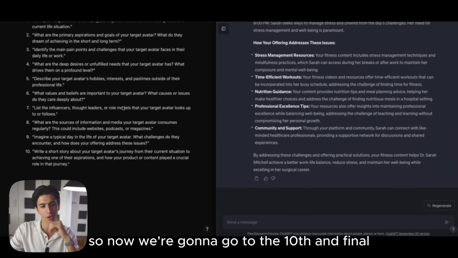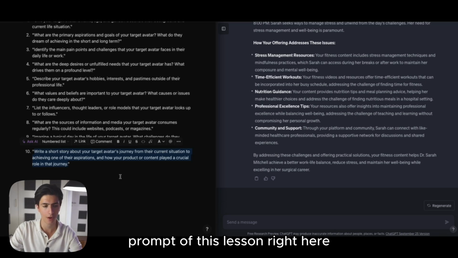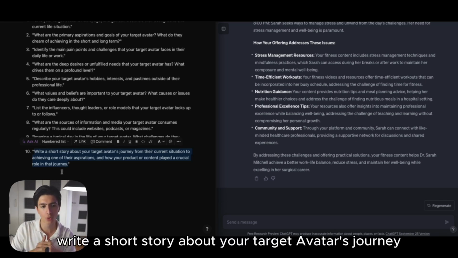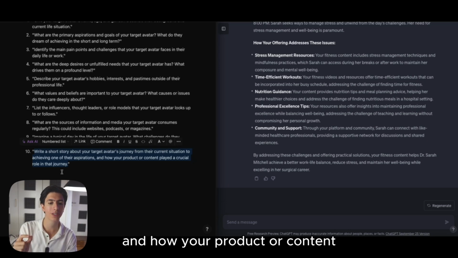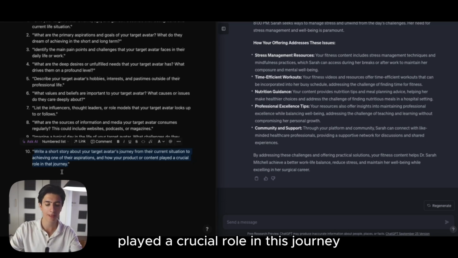So now we're going to go to the 10th and final prompt of this lesson right here, which is write a short story about your target avatar's journey from their current situation to achieving one of their aspirations, and how your product or content played a crucial role in this journey.